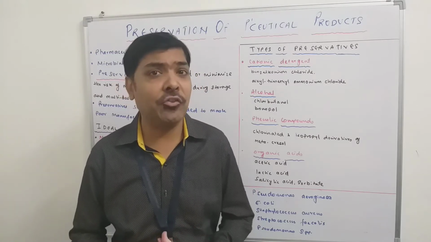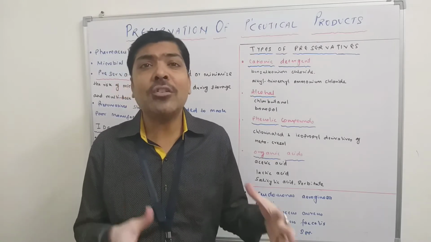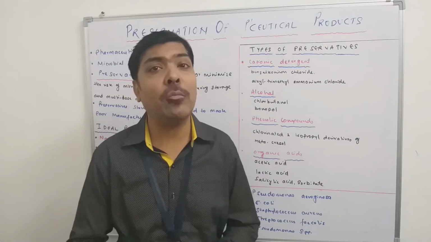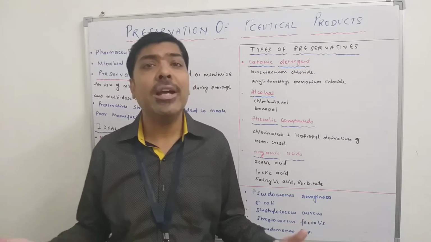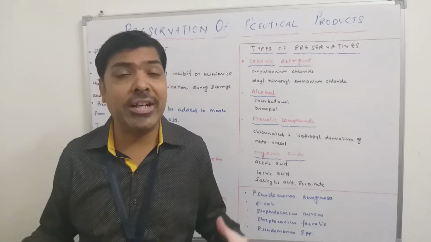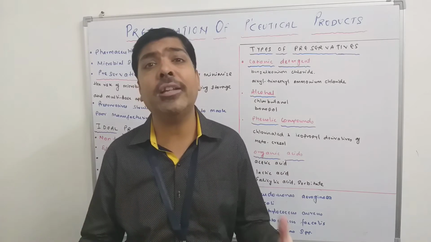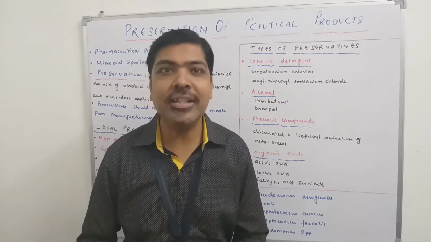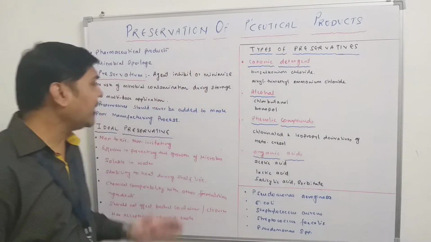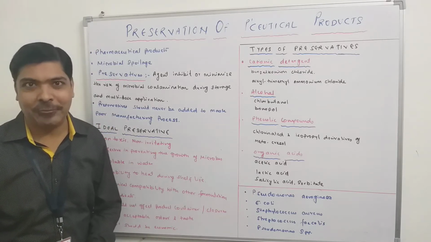This type of practice should not be followed, because a preservative has to be added into a pharmaceutical preparation which is already prepared keeping in mind all the GMP guidelines and after testing the microbiological limits, because if the microorganisms are under the limit, only then can the preservative work. If the number of contaminating microorganisms is very heavy, above the microbiological limit, especially for non-sterile preparations, then even your preservative will not work. So this statement is very important: the preservative should never be added to mask a poor manufacturing procedure.